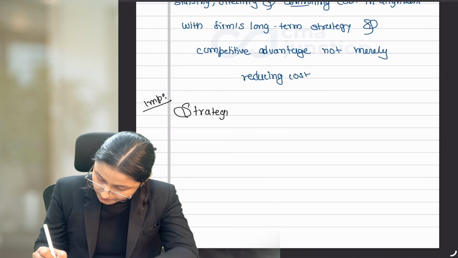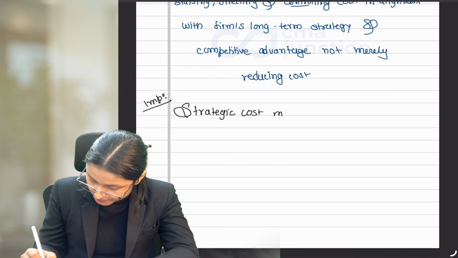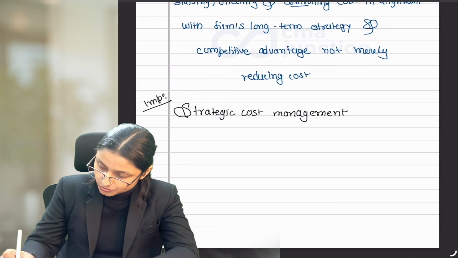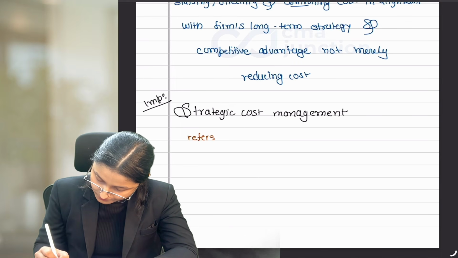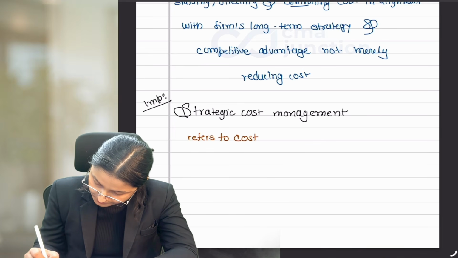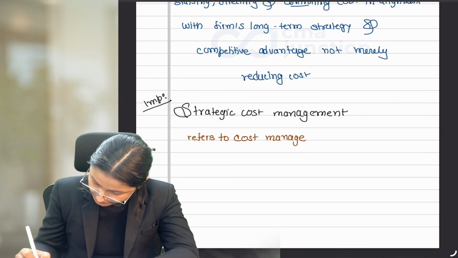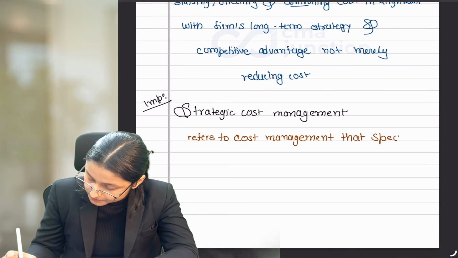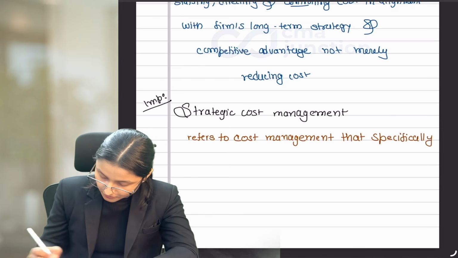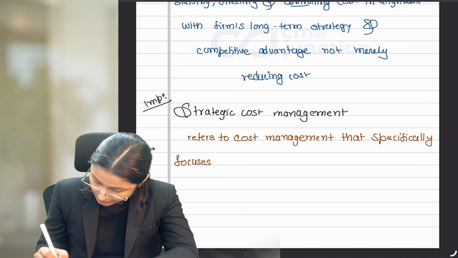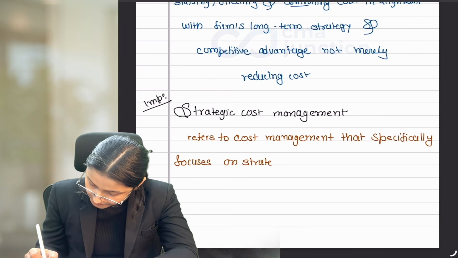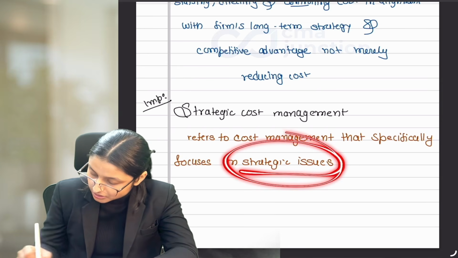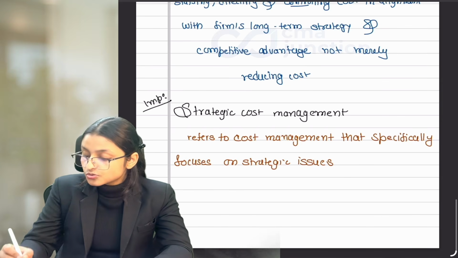Strategic cost management refers to cost management that specifically focuses on strategic issues. So we need to manage our cost, but keeping in mind our strategic issues. Now what are strategic issues?